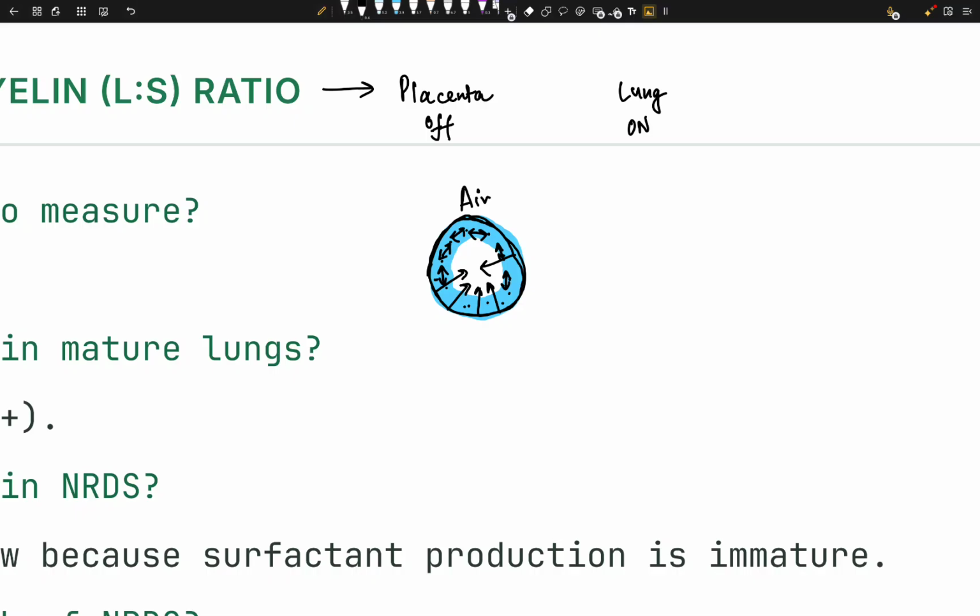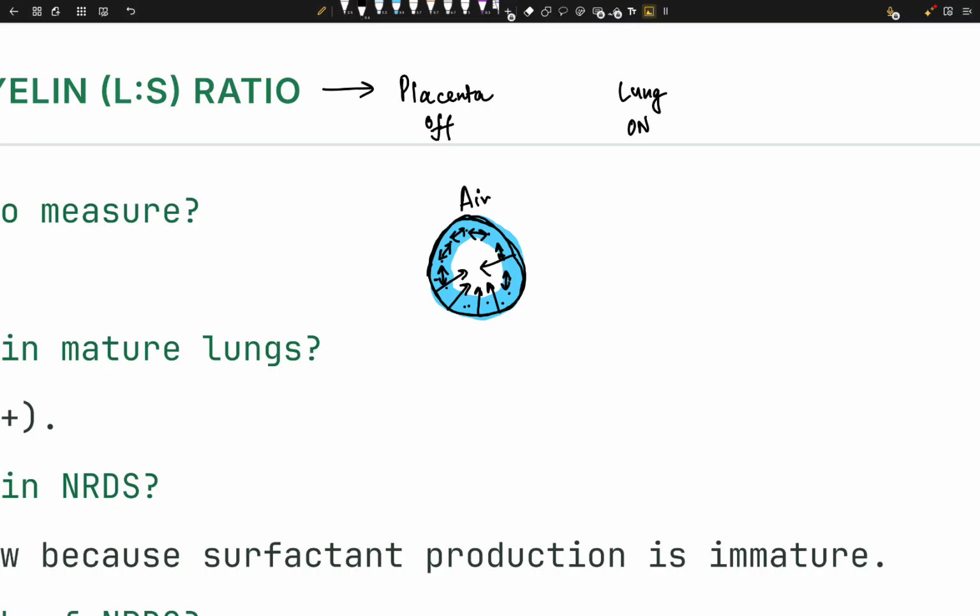Now you can ask me, why are the water molecules attracted to each other? Well, we can go deeper and deeper, but I don't want to discuss that. I just want to tell you that this is how it happens, right? I mean, you can Google it, why water molecules are attracted to each other. So they're going to attract to each other. They're going to collapse the alveoli, and alveoli want to shrink. And this actually happens in small alveoli, right? They want to collapse. Now the cool thing, the fetus needs an anti-collapse system, an anti-collapse chemical.